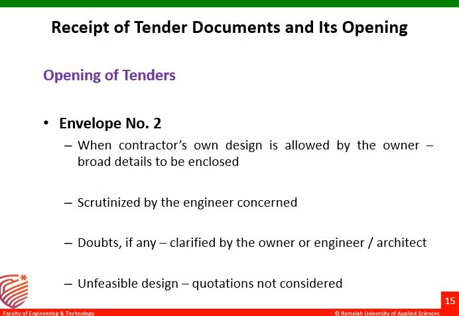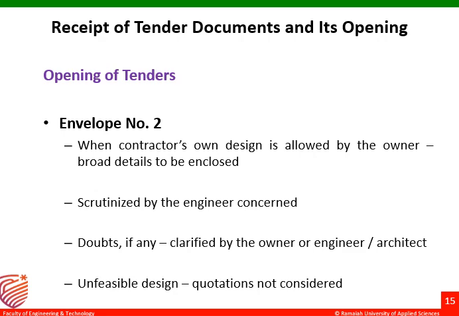So all these details, who will be scrutinizing them? They will be scrutinized by the engineer concerned. Engineer concerned of whom? Engineer concerned of the client or the owner. If the engineer has any doubts or issues, the doubts will be clarified by the owner or engineer or architect.